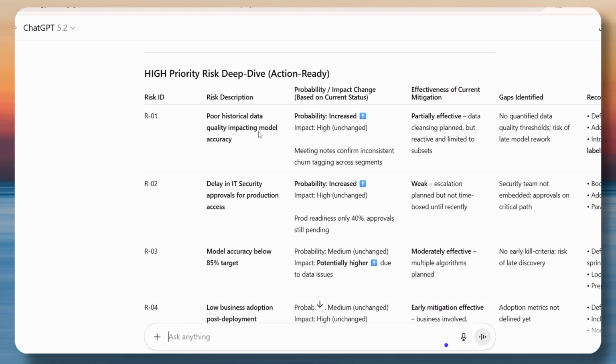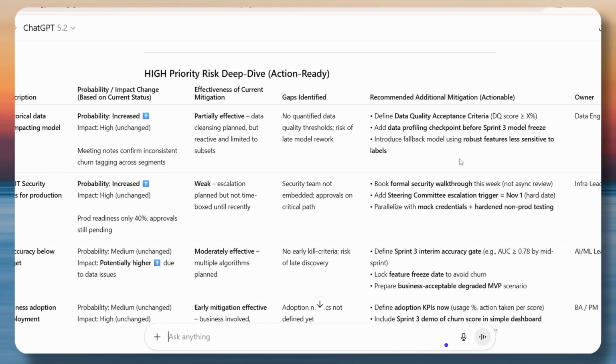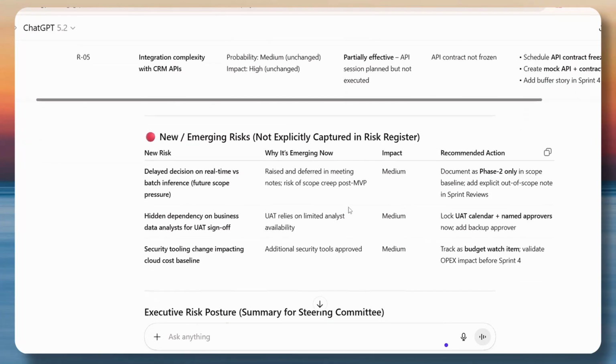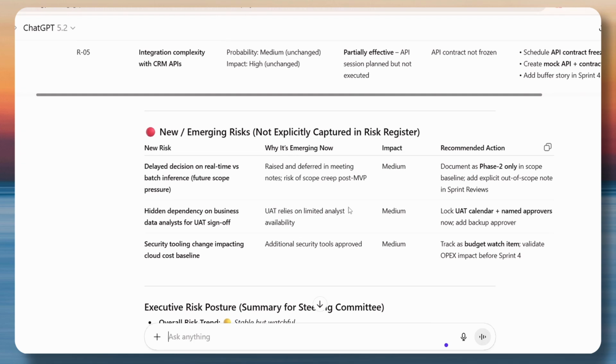It has generated the risk IDs, the risk description, probability and impact, effectiveness of current mitigation, gaps identified, recommended additional mitigation plan, and who are the owners. So this is the risk assessment, but then you can see here it has also identified new risks. Because ChatGPT now has the context of the project, it can have a 360-degree view of all the artifacts within the documents. It has identified a few new risks which are not in our risk register. So it has highlighted those, why it thinks it is a risk,